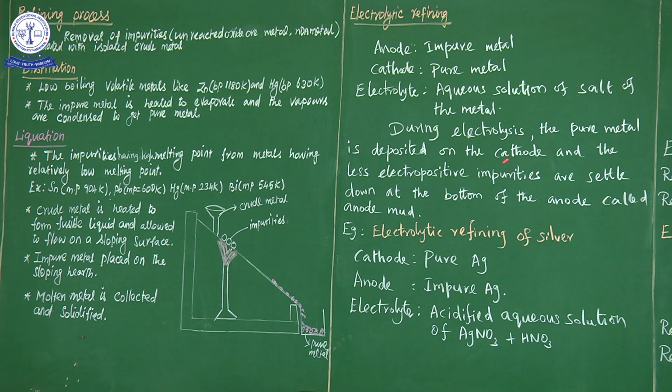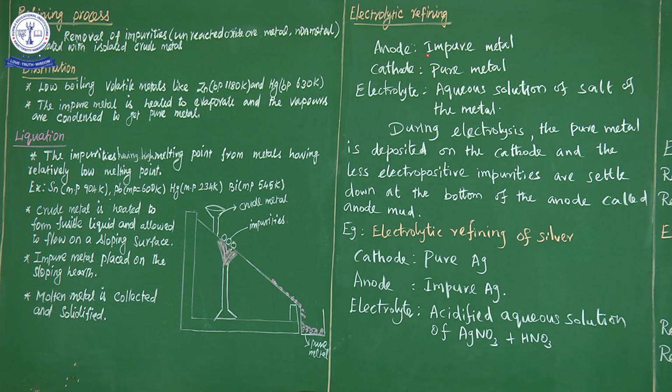When we apply electricity, the pure metal is deposited on the cathode. We said the anode is impure metal, right? So the impure metal starts dissolving when electricity is passed through the electrolyte solution. That is the crude metal we took. When it starts dissolving in the solution, the pure metal is deposited on the cathode. Only the pure form of the metal is deposited on the cathode. And the impurities are dissolved in that solution and settled as mud. So wastage.